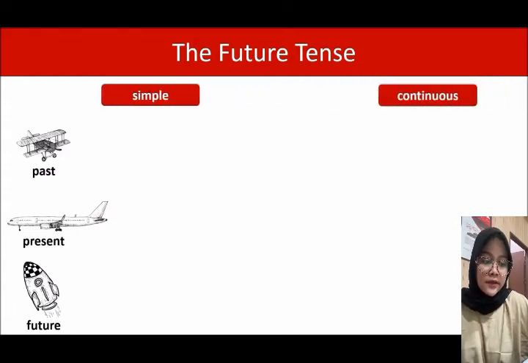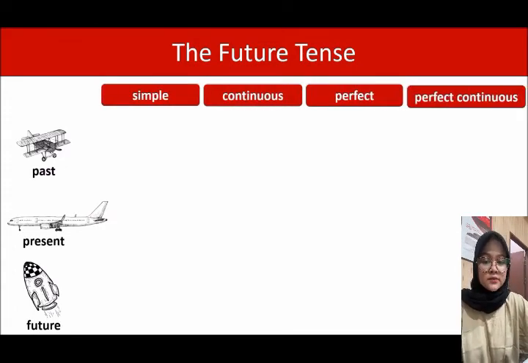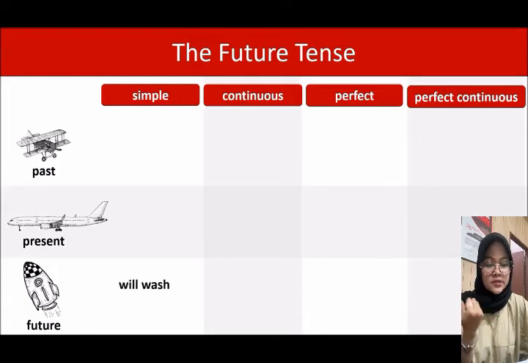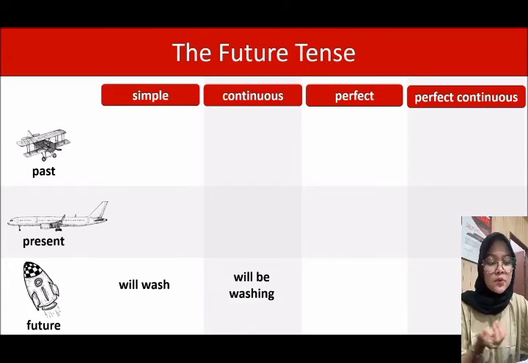Okay, let's look at these 12 tenses. I'm gonna clear the screen. So here are our 3 tenses: the past, present, and future. And here are our 4 aspects: simple, continuous, perfect, and perfect continuous. As we've said, this will give us 12 tenses in total.